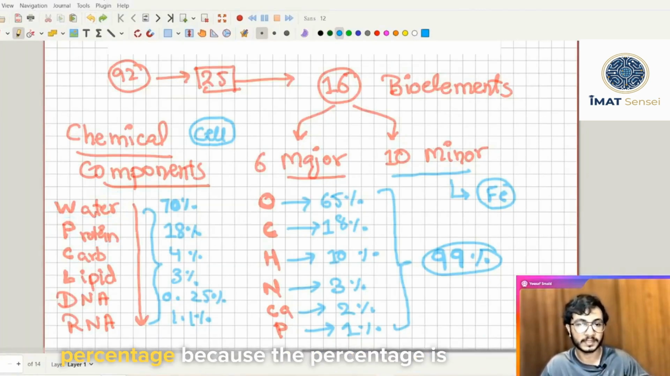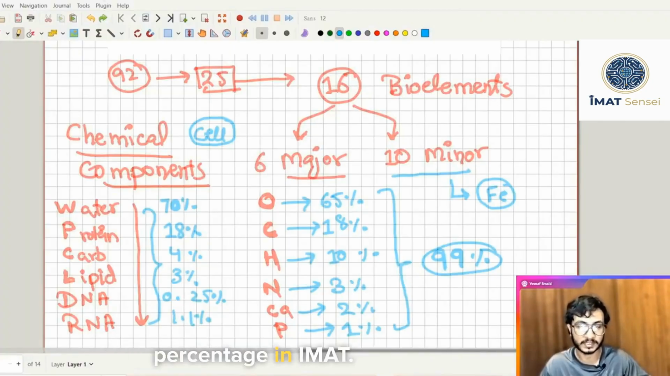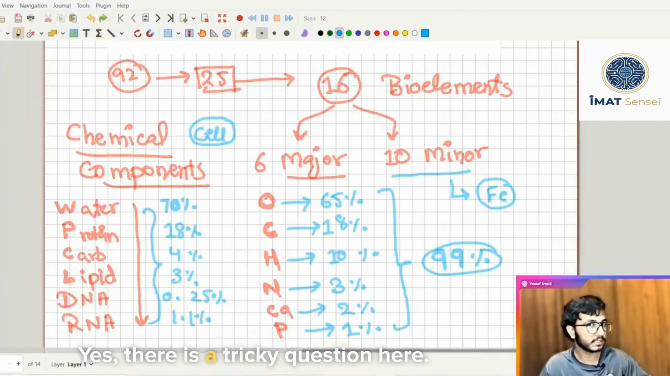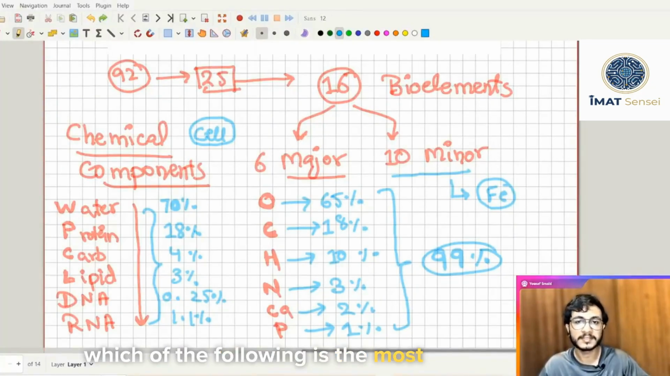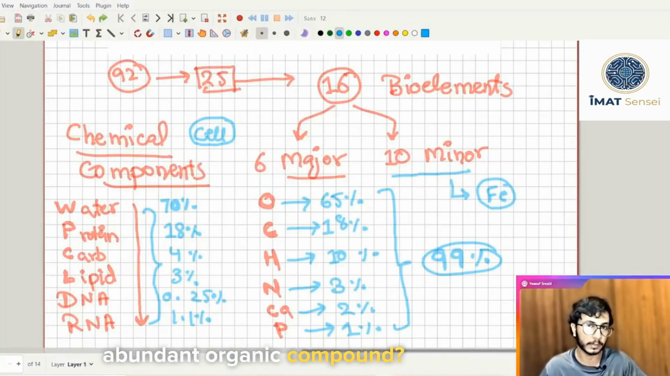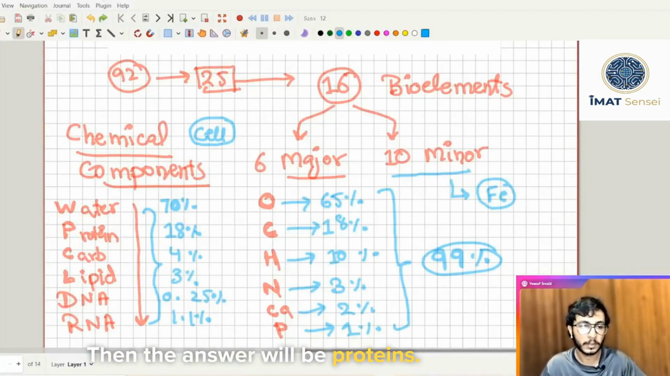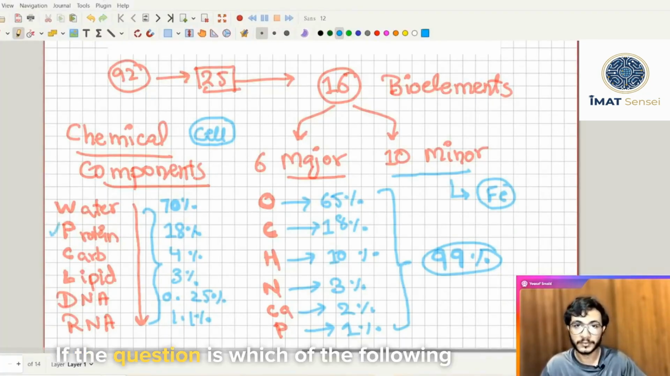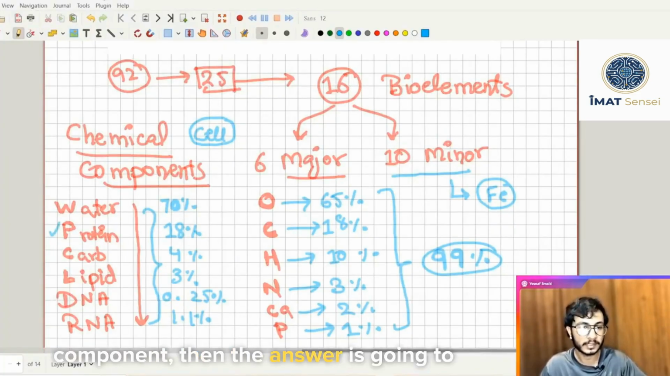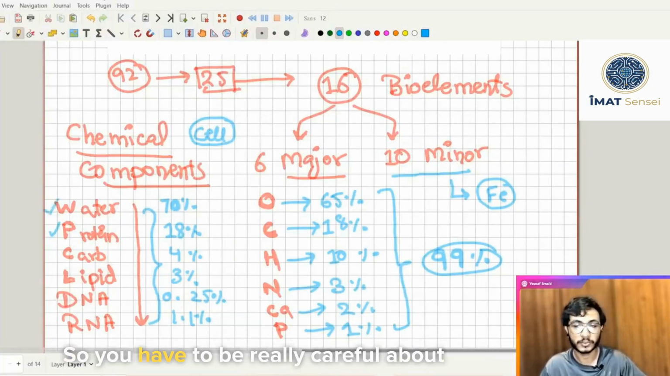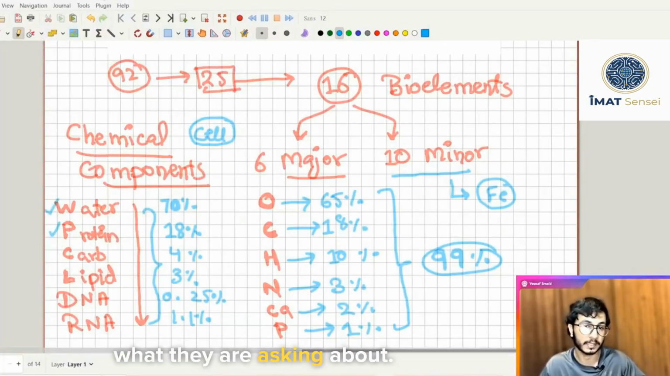You don't have to memorize the percentages, because they won't be asking about a percentage in IMAT. Yes, there is a tricky question here. You have to be able to answer which of the following is the most abundant organic compound? Then the answer will be proteins. If the question is which of the following is the most abundant chemical component, then the answer is going to be water. So you have to be really careful about what they are asking about.